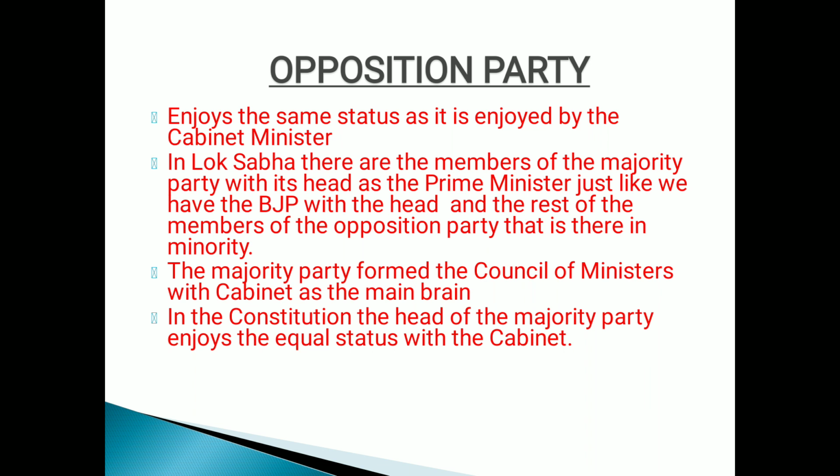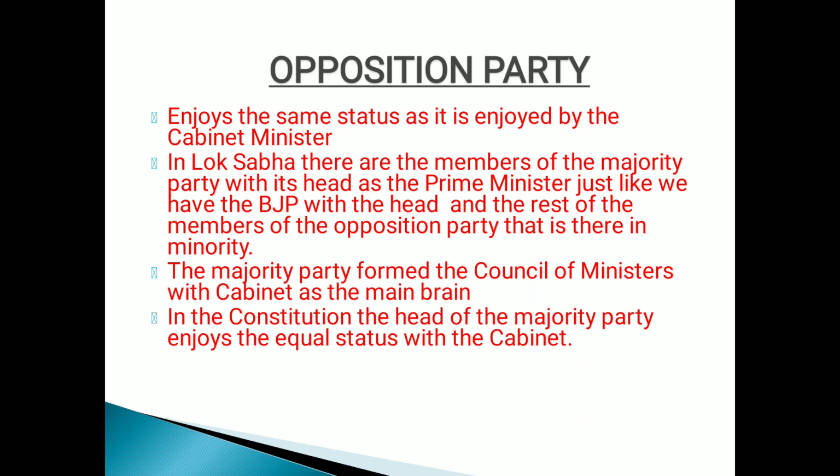Now, opposition party's status. Here I'm going to explain the status which the opposition party enjoys. It's not that the opposition party is in minority and so is unimportant. Obviously, you have already understood the majority party forms its head, that is the prime minister, and the other parties that are in minority come together and form the opposition party. So it doesn't mean they don't have any value or dignity. They too have value, they too have respect.